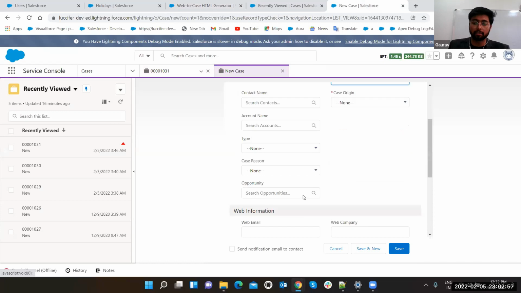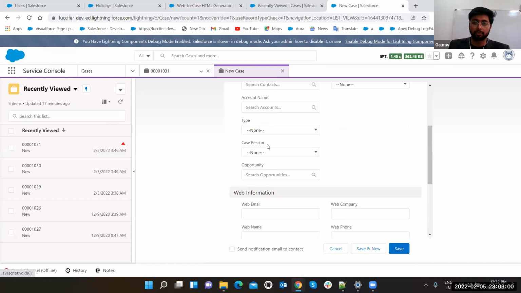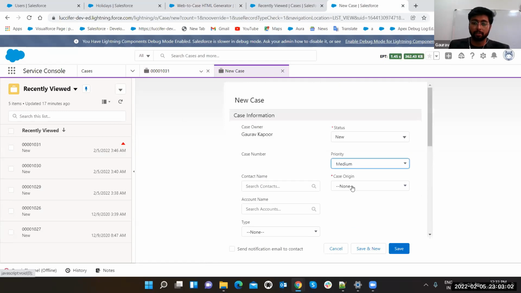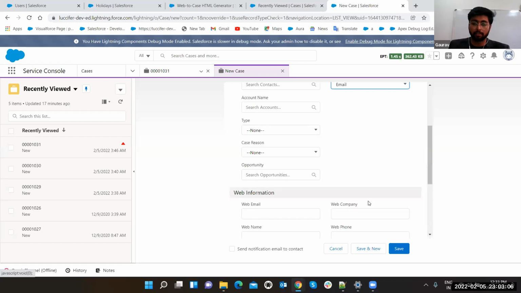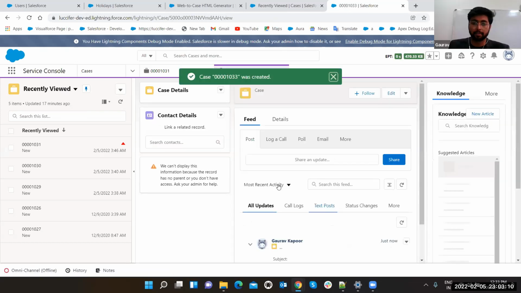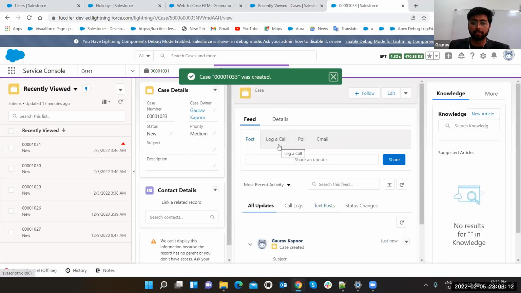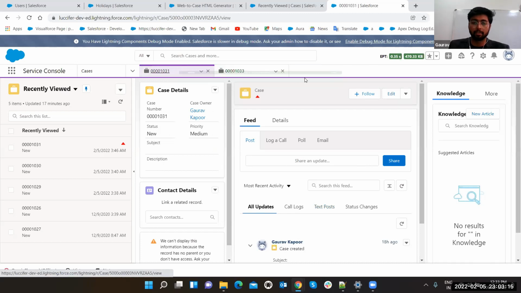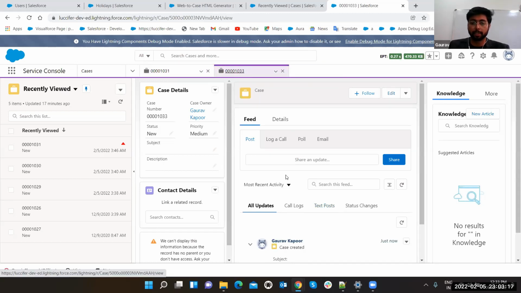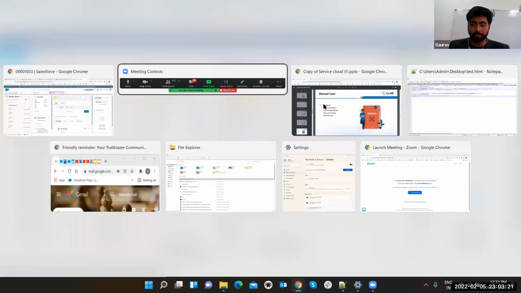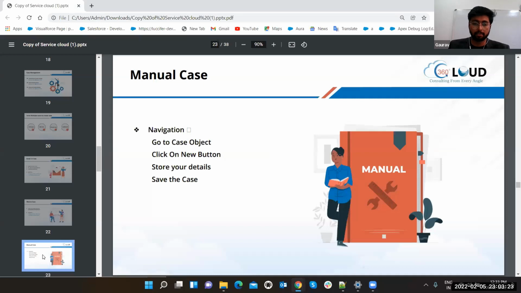It is going to open a new case. Make it and save it. Suppose case origin is email, and that's the basic stuff. Just save it. See, it is created and opens up here only. It will directly get opened here. That's how Service Console also helps you with ease. Okay, that's a manual case.